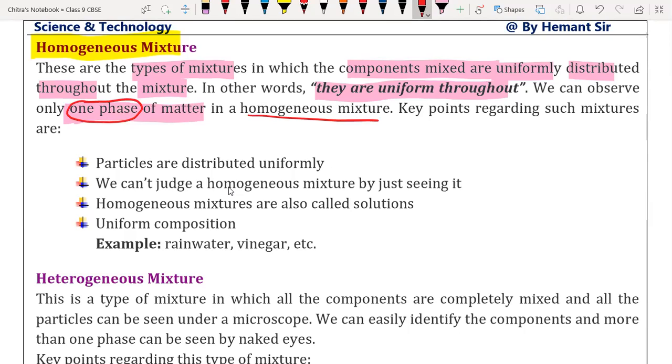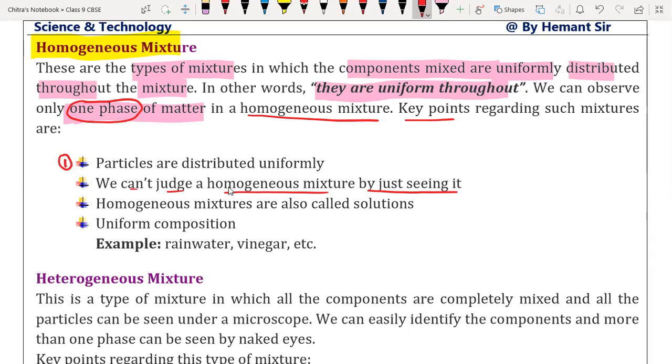Okay, beta. So now we are going to discuss some key points regarding the homogeneous mixture. So first point we have, particles are distributed uniformly. Very important. In homogeneous mixture, particles are distributed throughout the mixture uniformly. We cannot judge a homogeneous mixture by seeing it. So we cannot observe them separately like sugar particles and water particles. If we have a sugar solution, we cannot observe easily through our eyes whether the sugar particles and water particles are present separately.